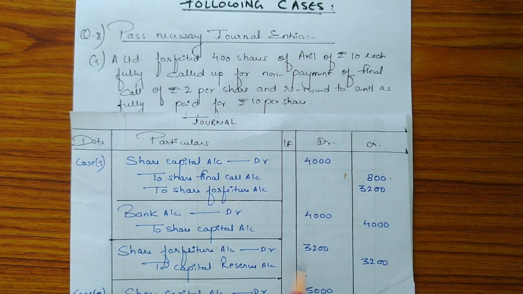Next, we will transfer the credit balance remaining in share forfeiture account to the capital reserve account. The entry will be share forfeiture account debit to capital reserve account and the amount is 3200 as at the time of forfeiture, share forfeiture account was credited with the amount 3200. This 3200 will be transferred to capital reserve.